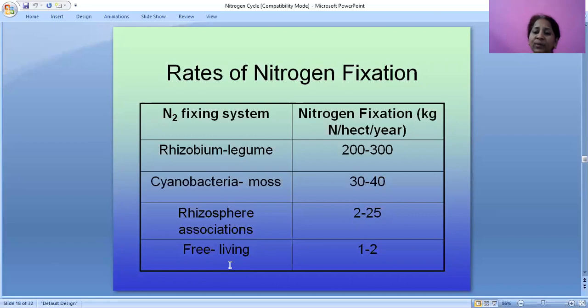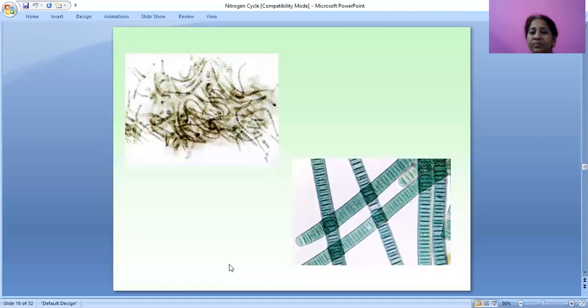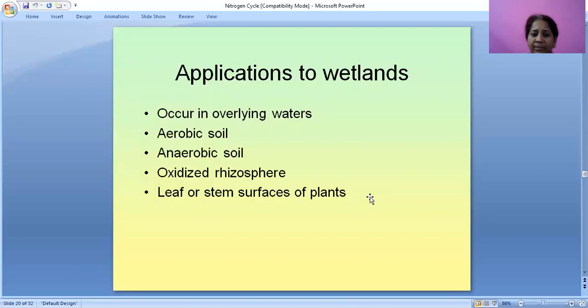Here it clearly shows that through Rhizobium bacteria, fixation is 200 to 300 per year. By cyanobacteria it is 30 to 40. Rhizosphere associations, 2 to 25. Free living, 1 to 2. Here you can see the diagrams of Azospirillum and actinomycetes. What are the applications to wetlands?